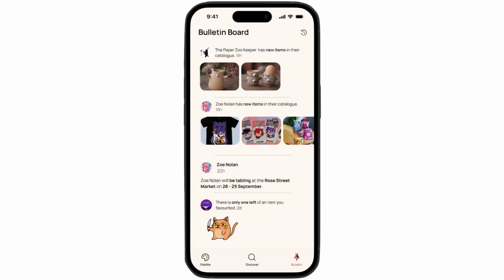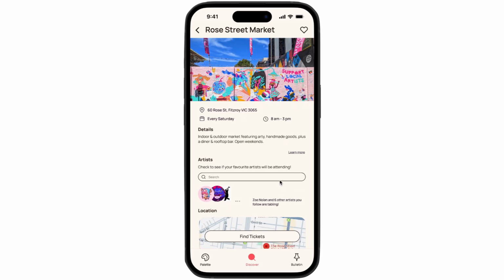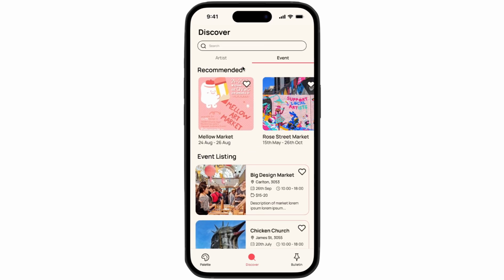Now let's have a look at our bulletin page. Here we can see which artists are tabling where. They can then click through to the events page, see all the details, and save it to their palette to receive reminders, or view similar suggested events.